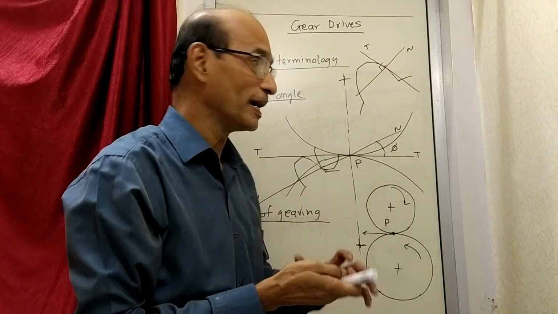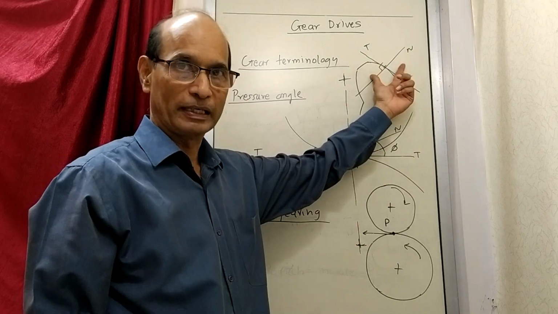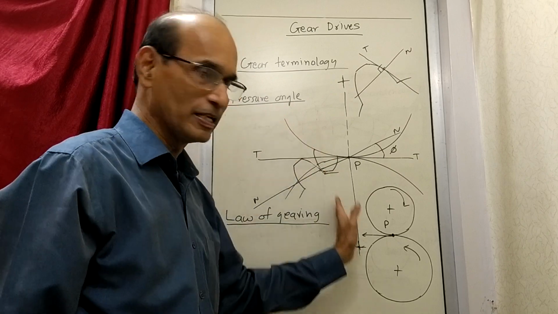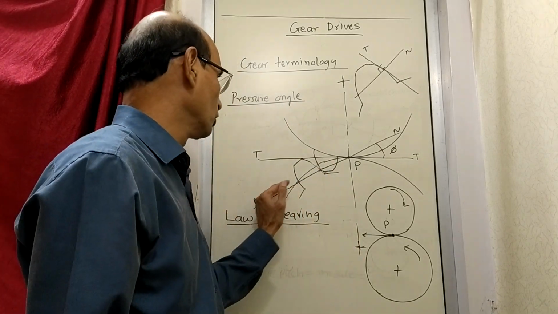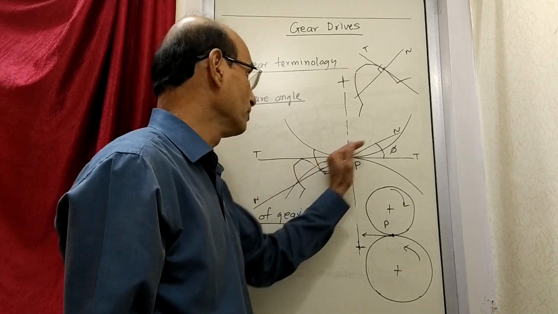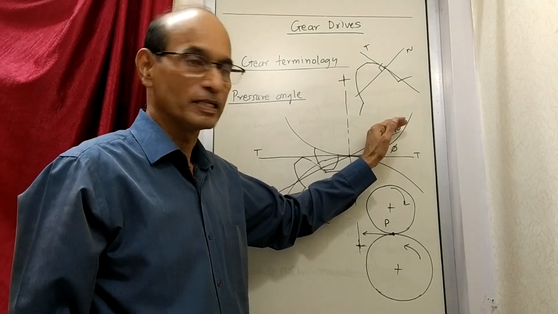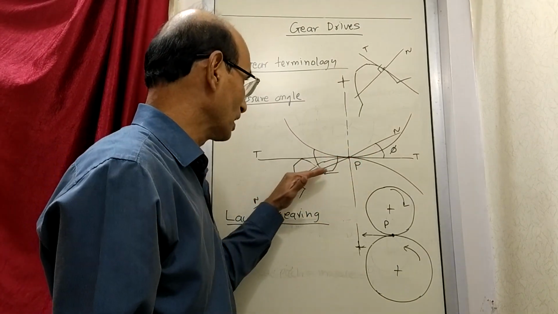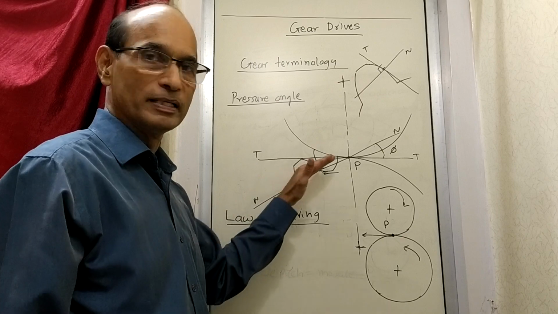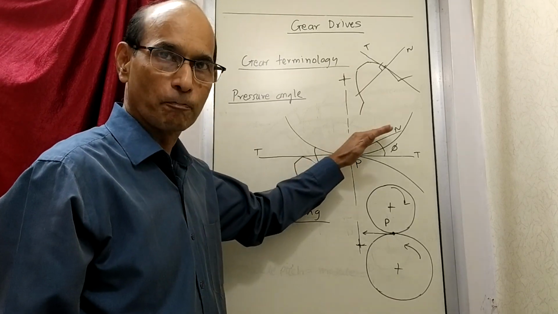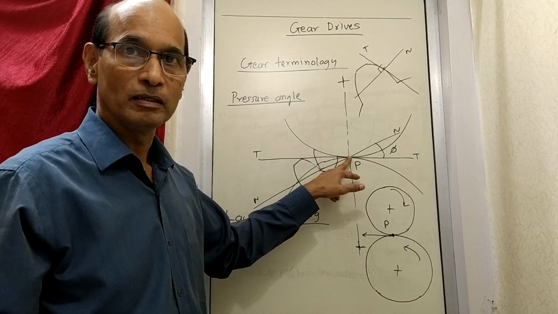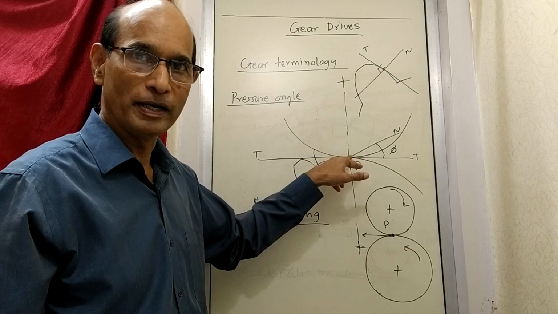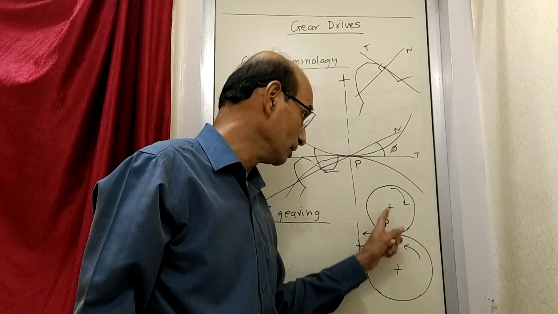But we have to draw the tangent at a particular point where the teeth are in contact. So here the teeth are in contact at this point. At this point there is a tangent, which we have not drawn, and perpendicular to that there is a normal, and the normal is the one along which the force is transmitted from one tooth to another tooth. Now once you know the direction of transmission of the force, what we want is that this direction of force must pass through a specific point, which is here. This point in the case of a gear is called the pitch point, same as the point P in the case of a disc.